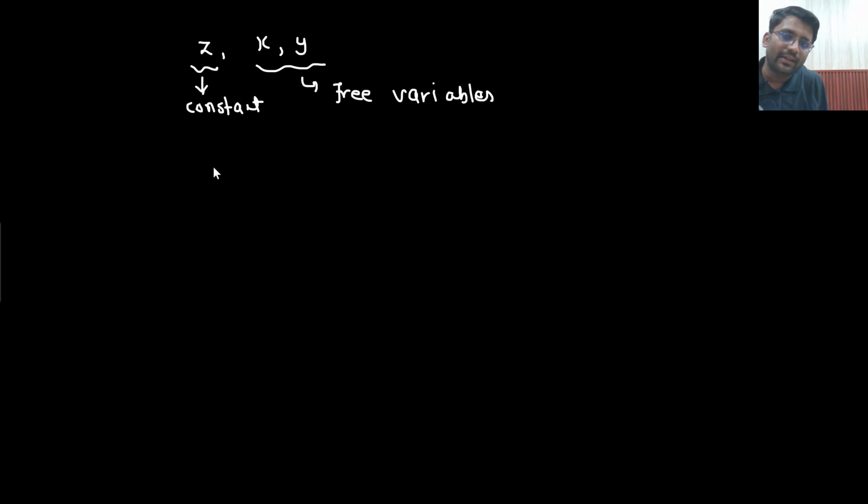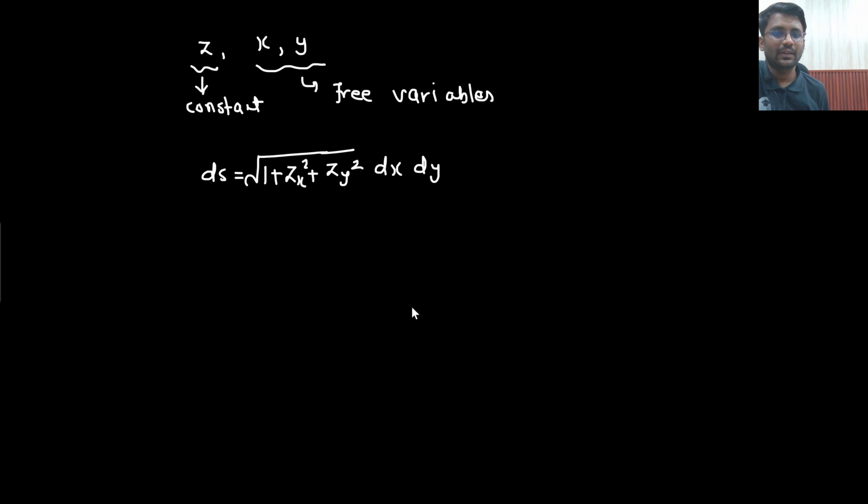So how will you write down ds? Since x and y are the free variables, here dx dy would come. What will come here? Sir, under root 1 plus, which variable is left? Z is left. So zx square plus zy square. So always first determine who are the free variables. X and y are free variables, z is constant. What is zx? Zx is the partial differentiation of z with respect to x, and zy is the partial differentiation of z with respect to y.